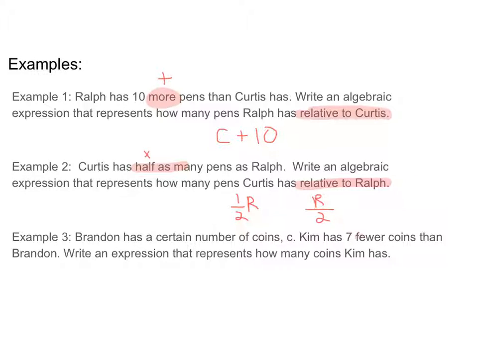And we have the keyword fewer, which we know translates to subtraction. So our starting point is the number of coins that Brandon has, and we know that Kim has 7 fewer than Brandon. And that's a translation for example 3. All right, go ahead and turn to the next page, please.